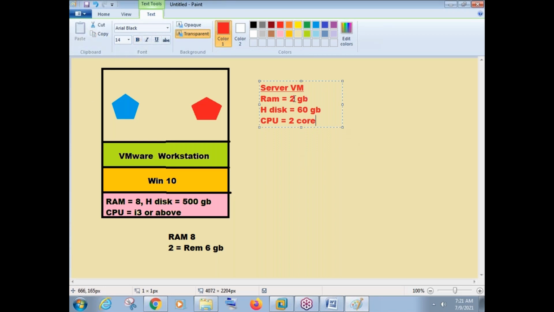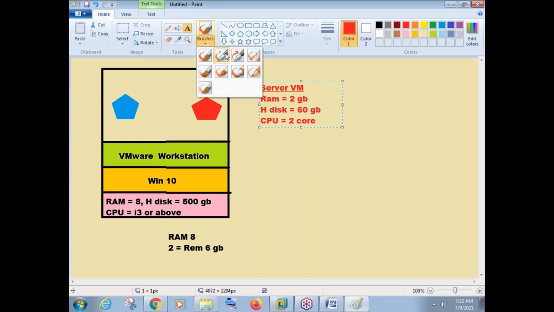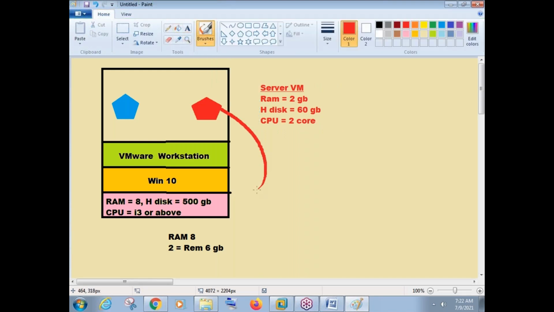And all these things, 2 GB RAM, 60 GB hard disk, and 2 CPU cores, this virtual machine will use from your physical machine. Just try to understand this, please. It will use all the resources from your physical machine. But can it use directly? No. What happens here is it will just interact with the VMware Workstation software. VMware Workstation software will interact with the operating system, and operating system will interact with the hardware. Okay, this is the actual process.